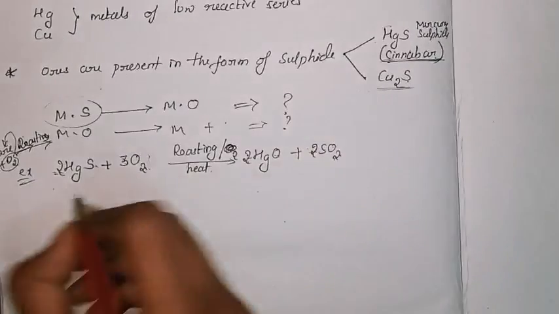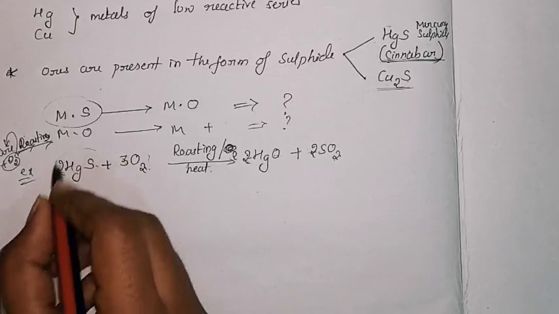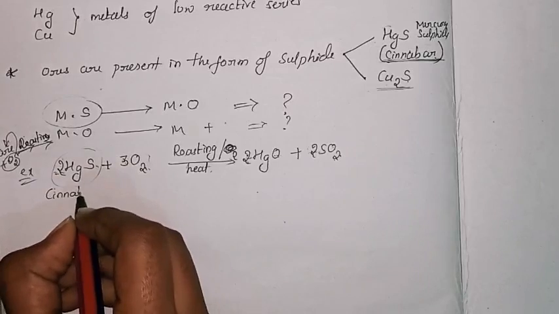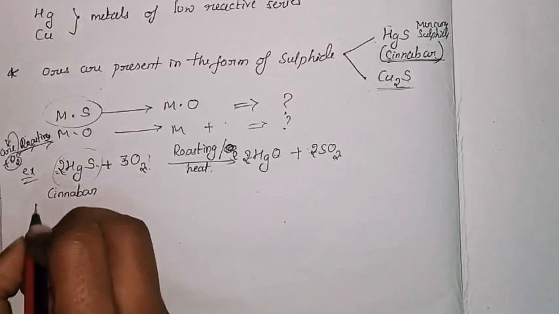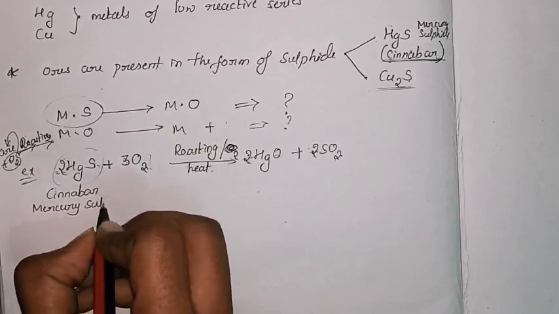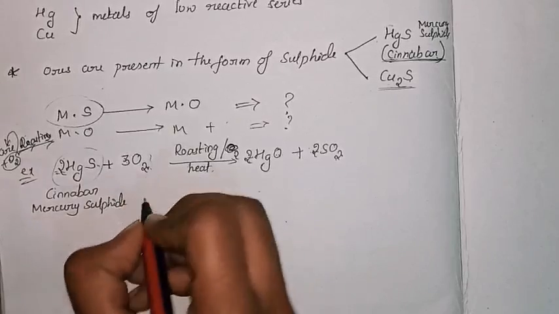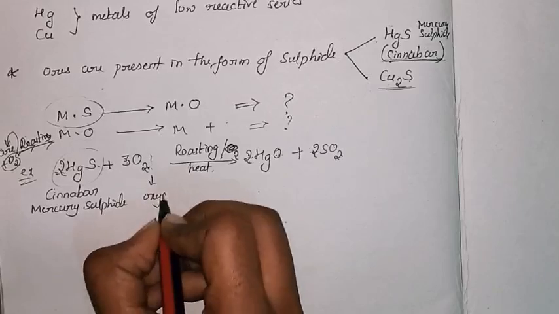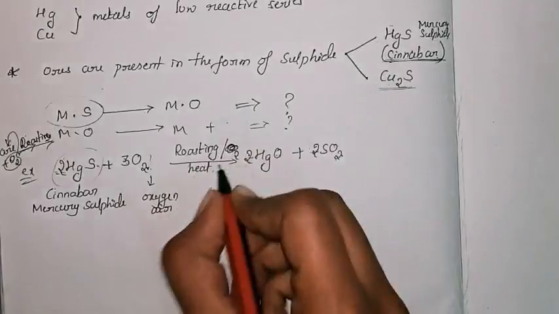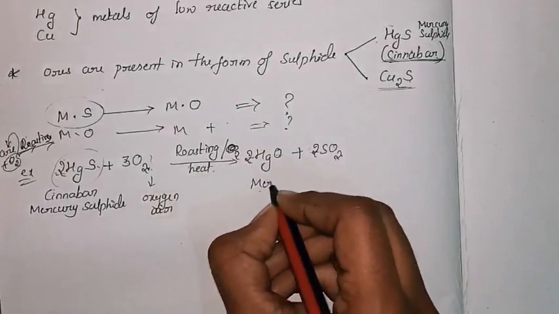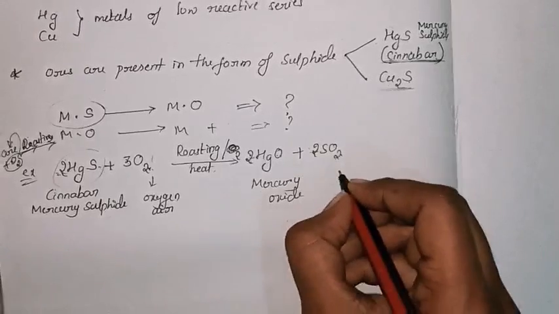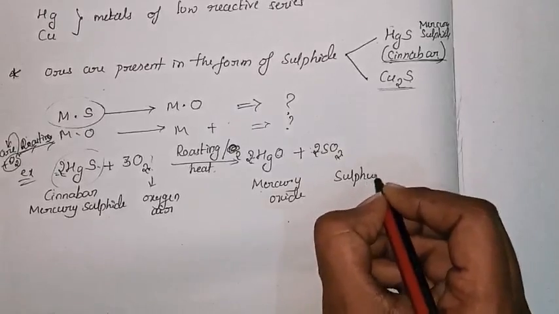So this is what we got from the metal sulfide. The name of this metal sulfide is cinnabar, or you can even write this name as mercury sulfide. In presence of oxygen, or you can say in presence of air, you are roasting or heating it to give mercury oxide plus sulfur dioxide.